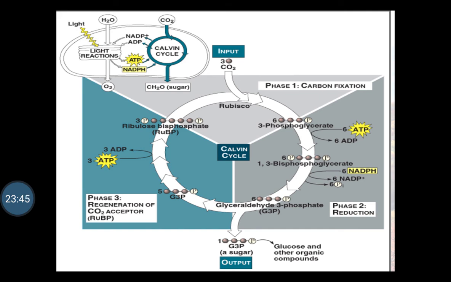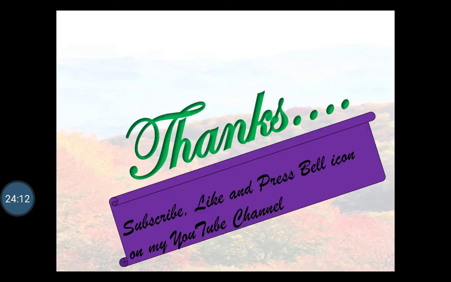So in this way, the formation of glucose or carbohydrates takes place during photosynthesis by two phases. First one is the light reaction, another one is the dark reaction. The carbohydrate which is prepared is stored in the plants, and further it is used in the process of glycolysis. Thank you very much.